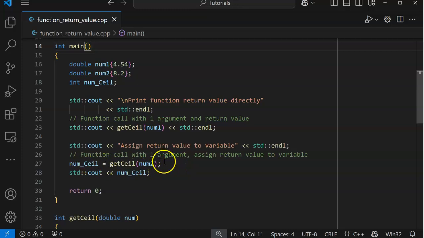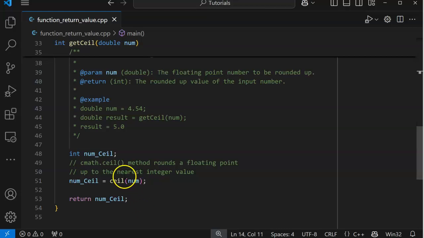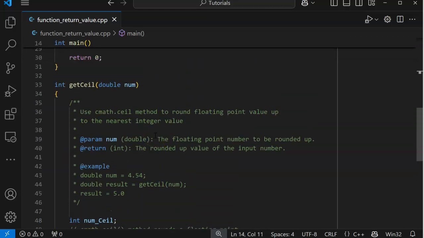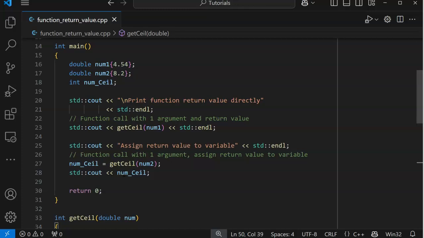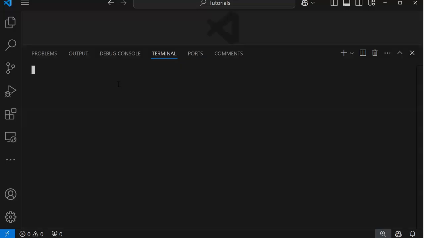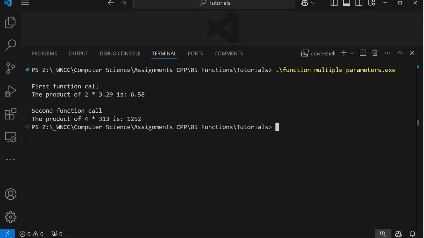So we're calling our function. We go down here, we use our ceil. This is a little fancier way of documenting a function. Create a little internal variable so that we can return our result. We find the ceiling number of that, which is rounded up to the nearest integer, return it, and Bob's your uncle, it works. Again, very similar to what we've done before. And let's make sure it works. There we are, multiple parameters. Ta-da! It's nice when things work.